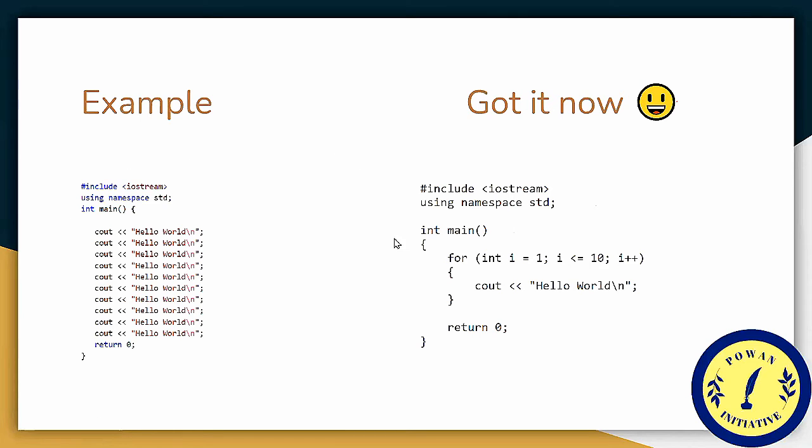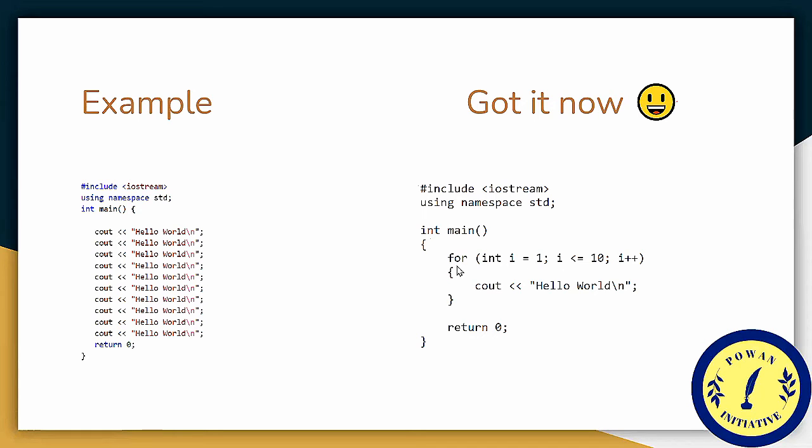Now I guess we got an answer to our question: how to write hello world 10 times in just 3 or 4 lines of code rather than writing the same statement over and over again. So here it is. #include <iostream>. This is the library we are using, and using namespace std, and here we are entering the main program.